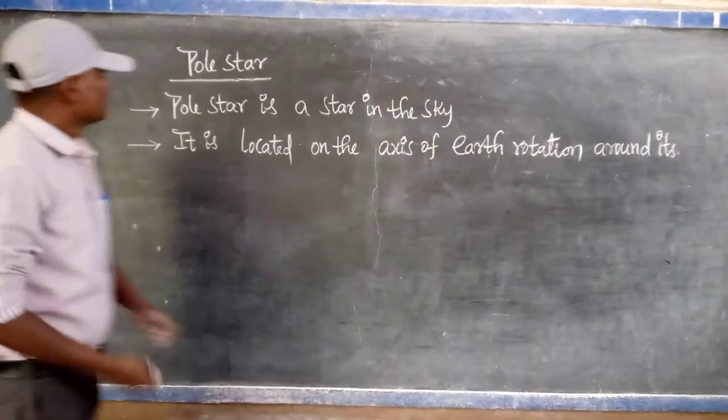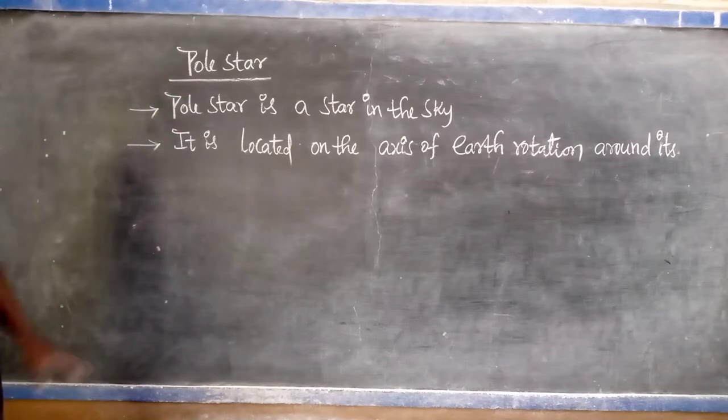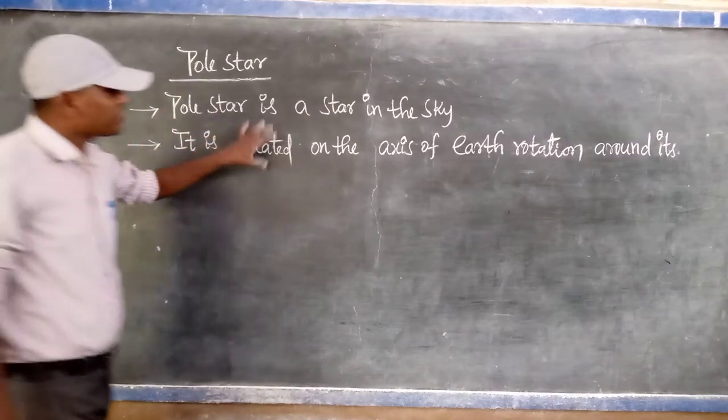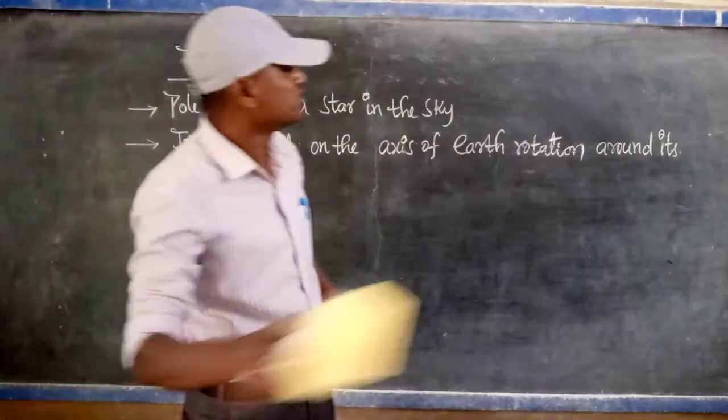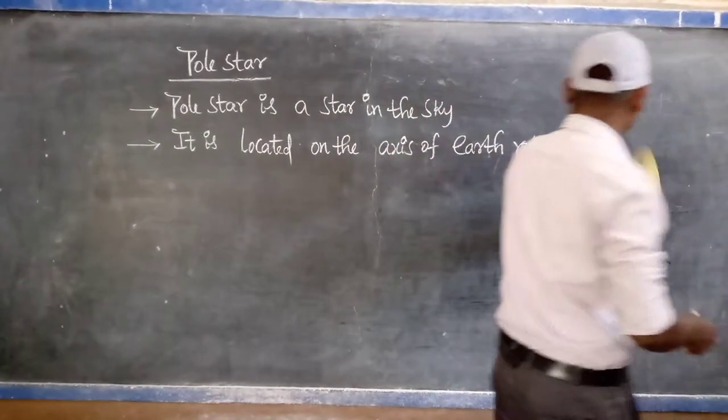Listen very carefully. So pole star is a star in the sky. It is located on the axis of Earth's rotation, meaning simply opposite.